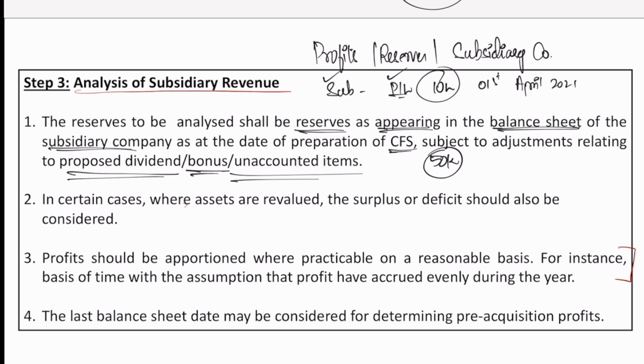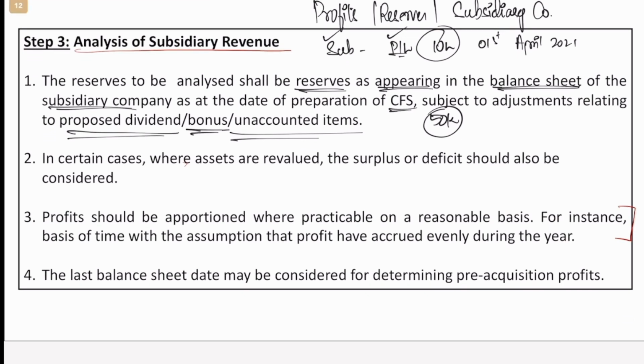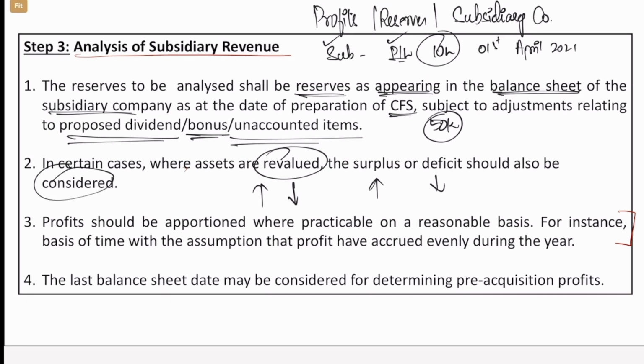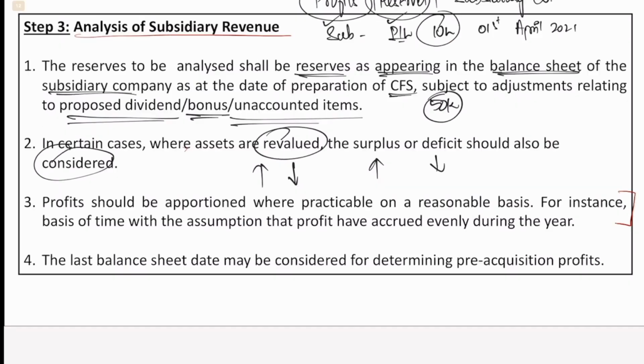But for now, understand, this has to be analyzed. This has to be taken into consideration. When I say analyze, you'll have to look into it. How to, we'll see later. In certain cases where assets are revalued, means the value of the assets may go up or come down, the surplus or the deficit should also be considered. Once again, we'll have to take into consideration, and that will affect my existing profits, reserves, etc.